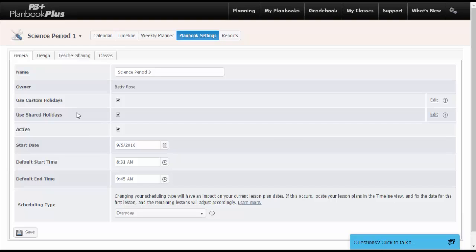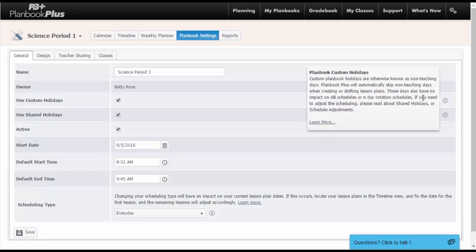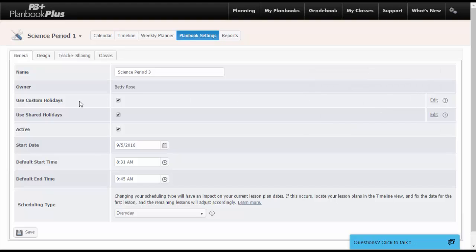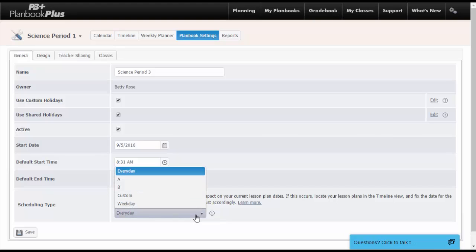You can also set specific non-teaching days or custom holidays per Planbook. An example of a custom holiday would be a field trip or an assembly that may only affect part of your school day. From the Planbook settings, you can also add or update your scheduling for that plan book.